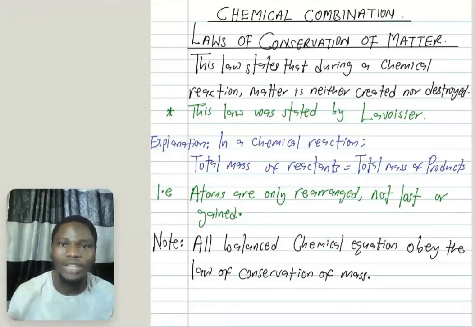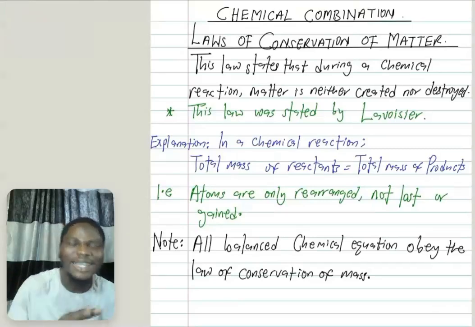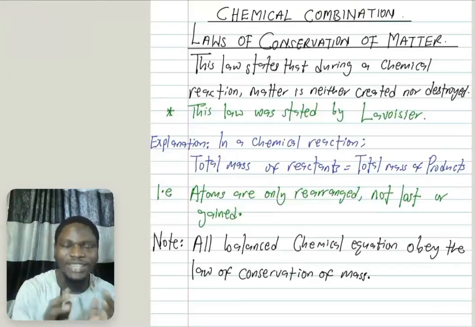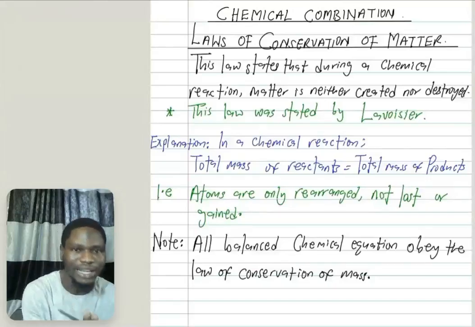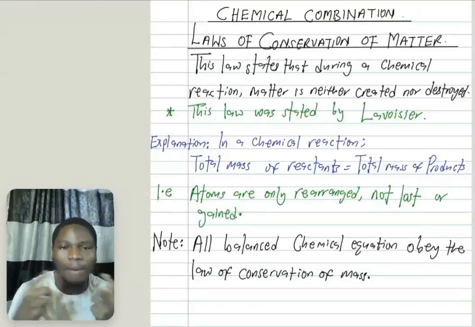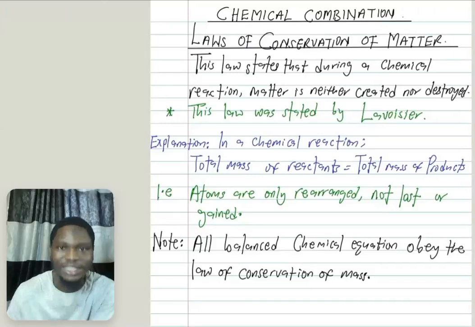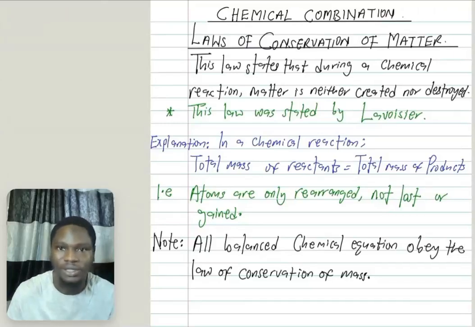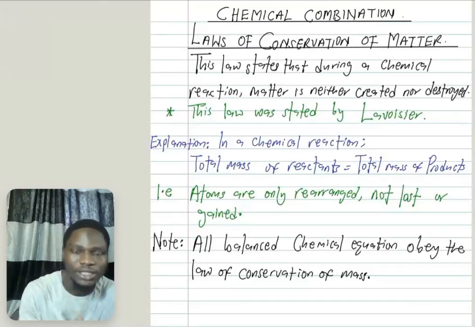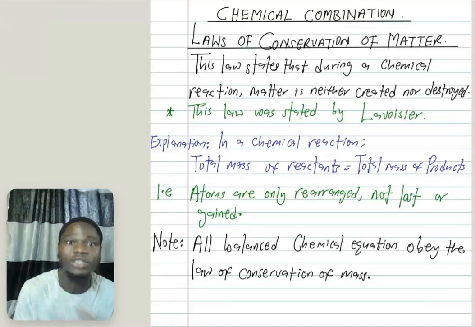Now in a chemical reaction, matter is not created, matter is not destroyed. It means that matter is just rearranged. They are just being transformed from one form to another. That is, the total amount of matter I'm having at the beginning is the same as the total amount of matter I'm having at the end. Therefore, they are not created and they are not destroyed. That's the meaning. The amount of matter at the beginning is the same at the end. Nothing is created, nothing is destroyed.